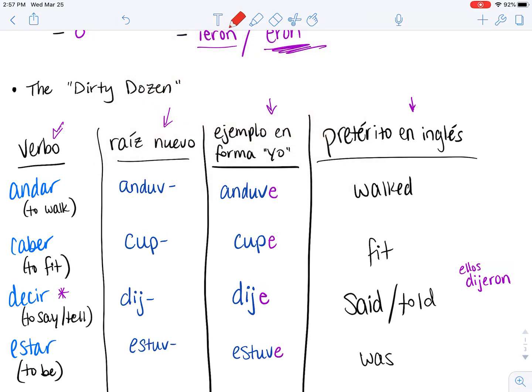We're going to make this in red over here. A lot of times estar will get used in the imperfecto.